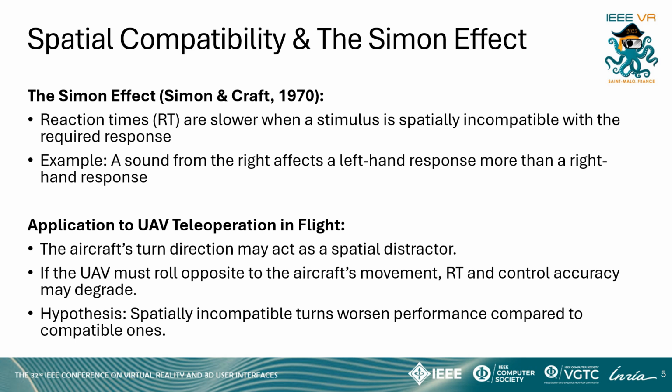In this work, we also examine how aircraft movement influences UAV teleoperation performance through spatial compatibility. According to the Simon effect, reaction times slow down when a stimulus is spatially misaligned with the required response. In flight, an aircraft's turn direction may act as a spatial distractor, making UAV control more challenging, especially if the UAV must roll opposite to the aircraft movement. We hypothesize that such spatially incompatible turns will degrade performance due to cognitive interference. While previous studies have explored this in control settings, no real flight research has addressed this interaction, making our study a critical step in understanding operational impacts.